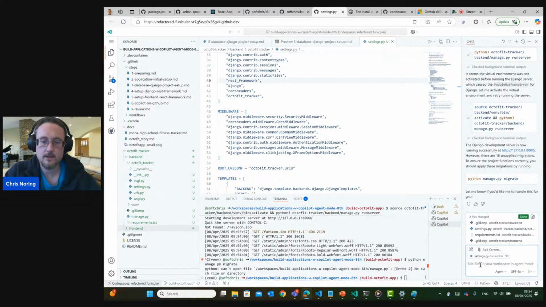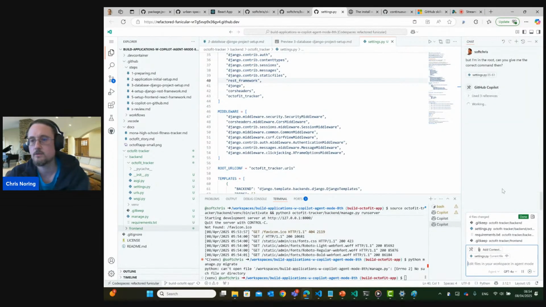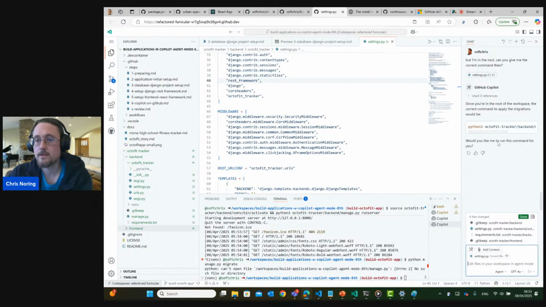You can say to it, but I'm in the root. Can you give me the correct command then? So now you can actually tell it like, hey, something went wrong here. Can you change the command to adapt itself to my circumstances? Since you're in the root, you can see now that the command has updated itself to say, hey, okay, fair enough. This command is now octofit tracker /backend/ manage migrate.